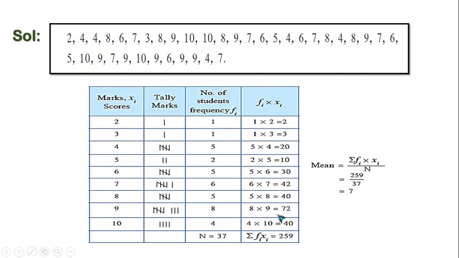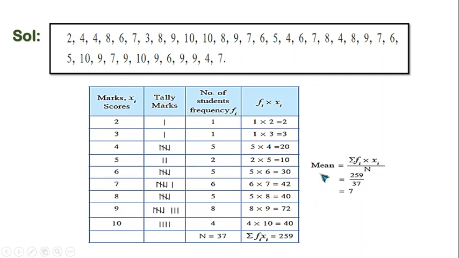The sum of Fi into Xi is denoted as sigma Fi into Xi. That is, sigma is the summation or the sum. It indicates the total, the sum of the product of Fi into Xi. Add up all the values. You get 259.